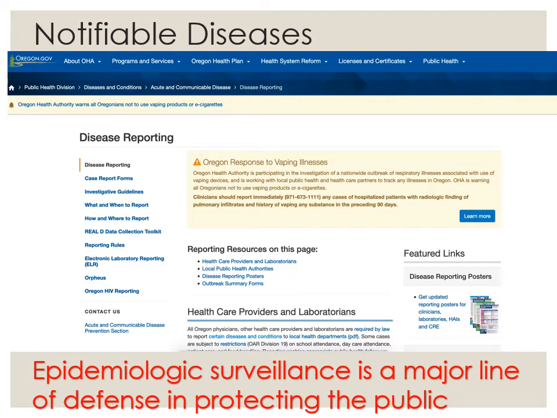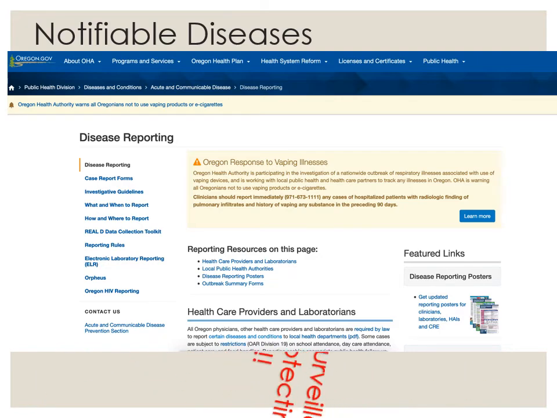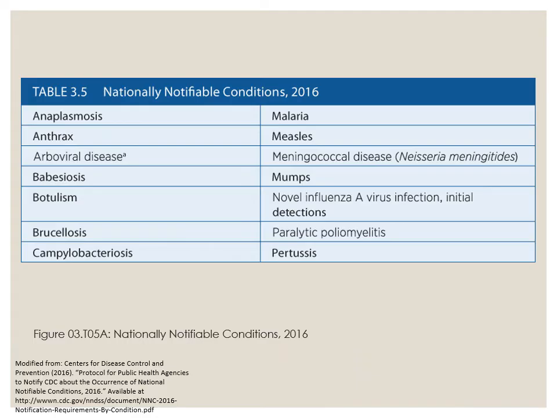So know that when you go to a different state, they might have different notifiable diseases that need to be reported. And across the United States, we do have a list of diseases that everybody needs to report. If you look in your book in table 3.5, you'll see the list of notifiable diseases in 2006 across the United States.